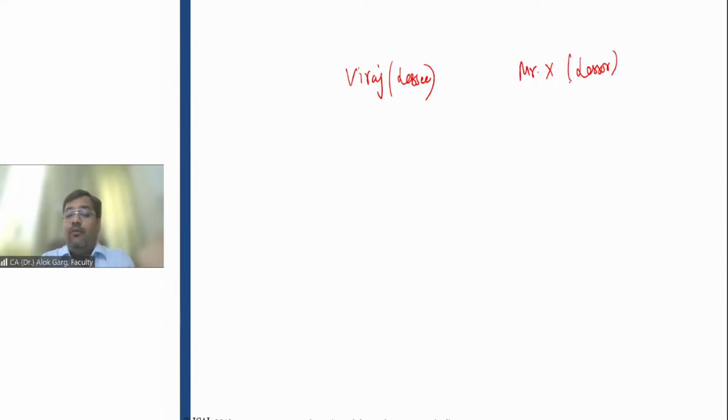Because what is happening in this case, Viraj being a lessee, it's an operating lease. Viraj has taken a house for 3 years on lease rental basis. So Viraj will make an entry, rent expense account debit to Mr. X account, Mr. X account debit to bank account, or alternatively, rent account debit to bank account, right? Mr. X will pass an entry, bank account debit to rent income account. Okay, so this is an operating lease treatment, right?